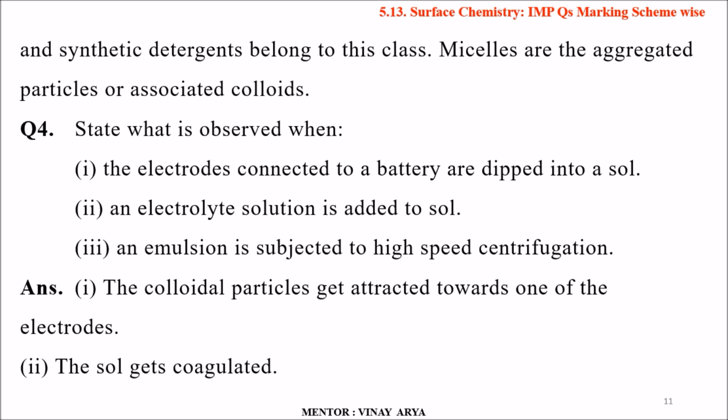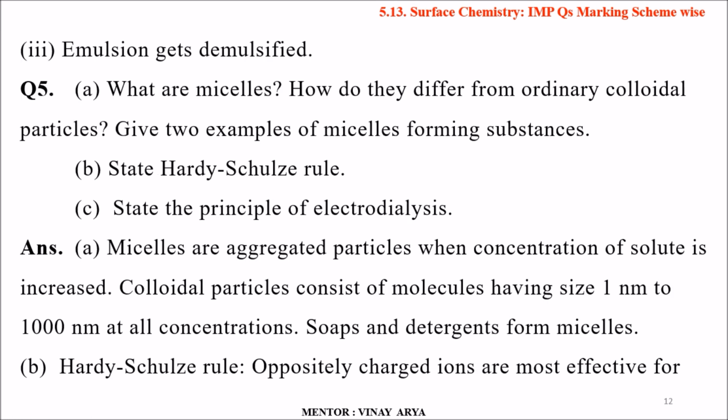So the answer to the first part is that the colloidal particles get attracted towards one of the electrodes. When the electrodes are dipped into a colloidal sol, the charged particles move towards the oppositely charged electrode. Second, the sol gets coagulated when we add an electrolyte to it. And third, the emulsion gets demulsified, that is, the property of the emulsion gets spoiled, or rather we say the emulsion is destroyed.